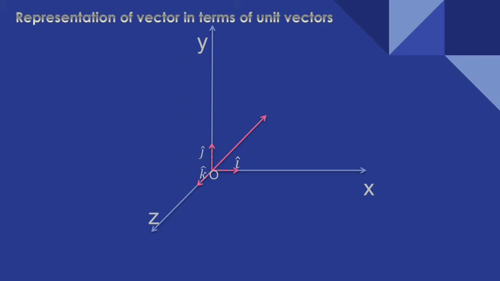So here is our vector with the unit vectors, and we name this vector as vector A, and there are some distance parameters along the x, y and z axes. Here OP, OQ and OR. OQ is AX, OP is AY and OR is AZ. So AX i caret plus AY j caret plus AZ k caret is the representation of this vector A.